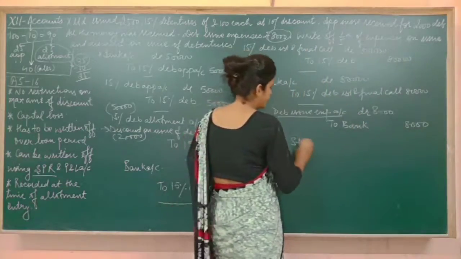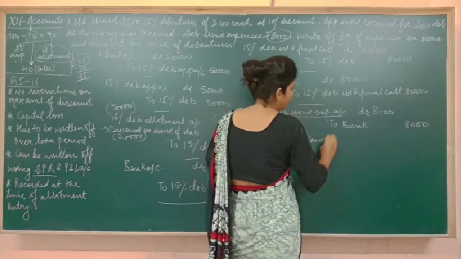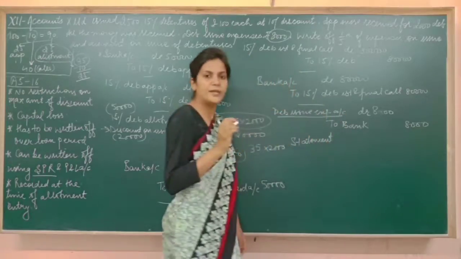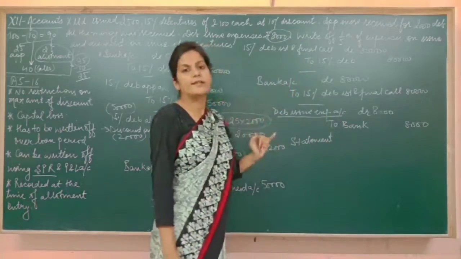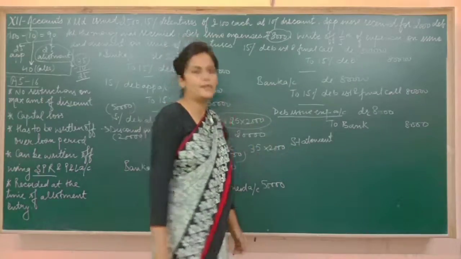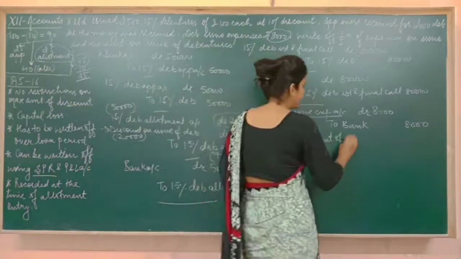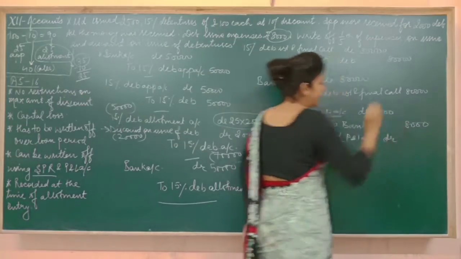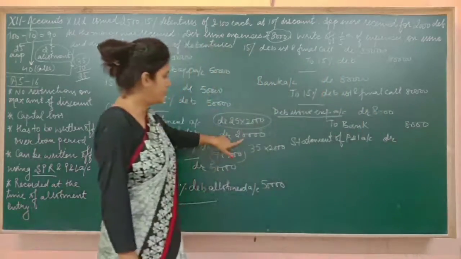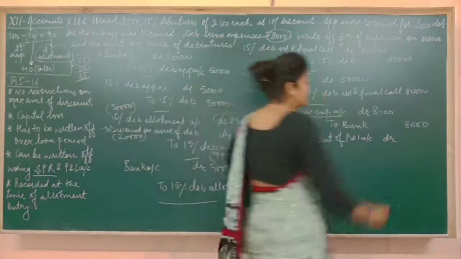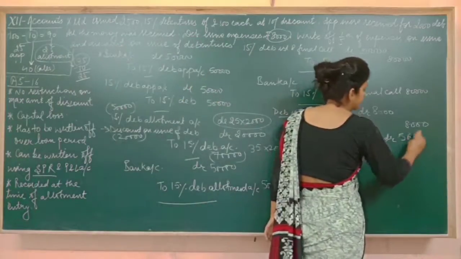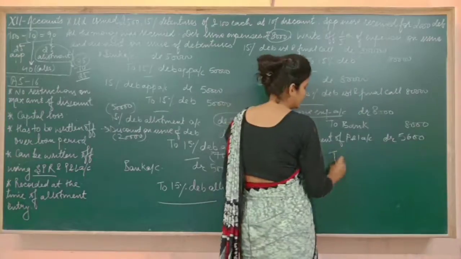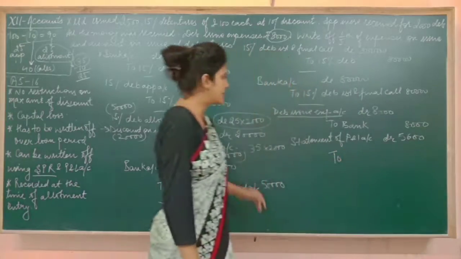Entry is going to be statement, means instead of writing P&L account, now just inculcate the habit of writing statement of P&L account. So statement of P&L account debit. As I told you, 1/5 of this, 1/5 of that. So total 5,600. To which two things are we writing off?